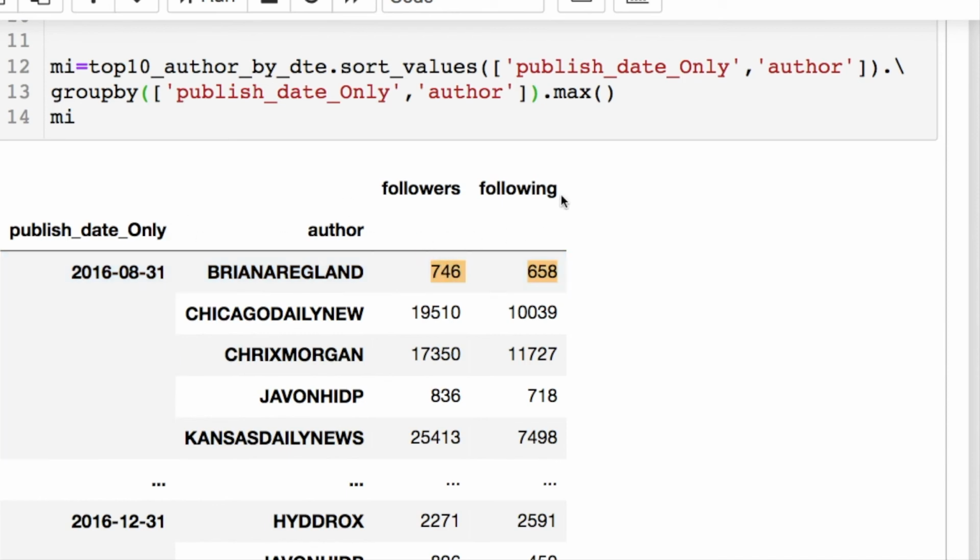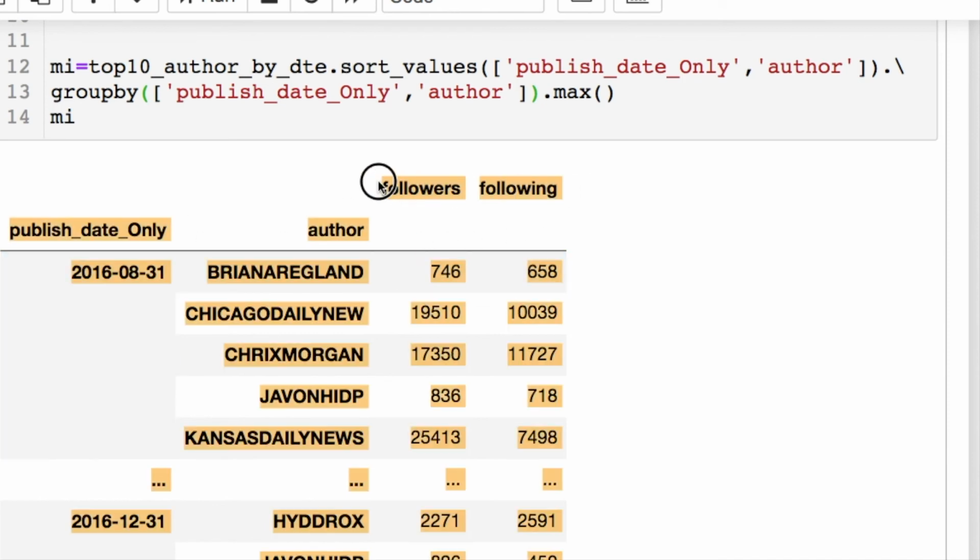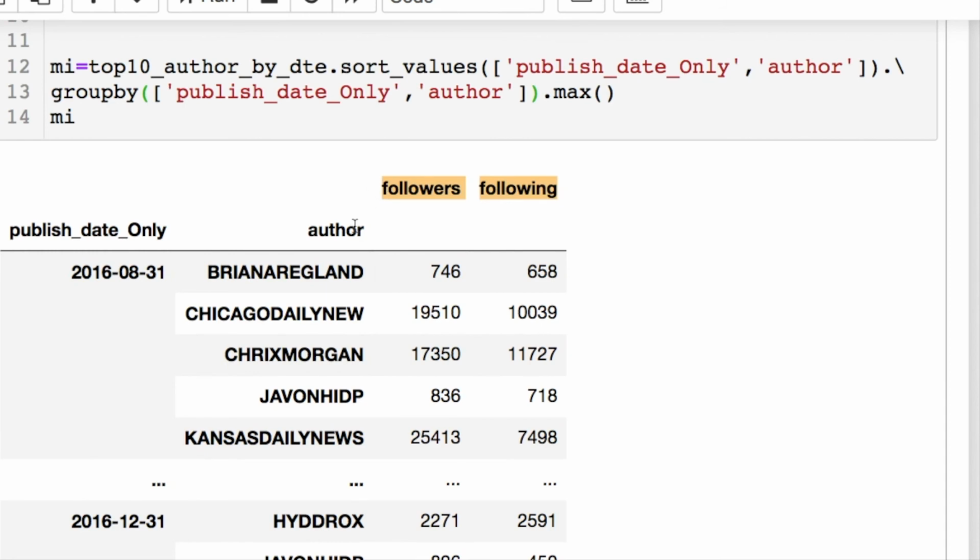This is a multi-level table. These upper ones for follower and following, those are your columns. These two down here are your indexes. So you've got to pay attention to that. So anytime you do that group by, you need to have some kind of statement, sum, count, min, max, etc., if you've never done this before. And I always sort by the days.